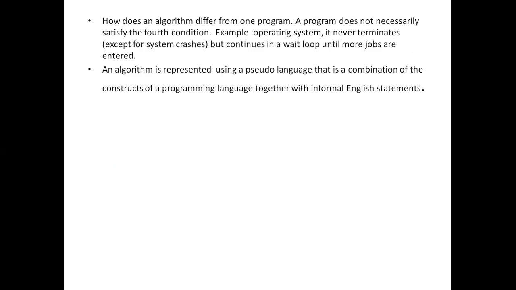Now, I said that to write a program, you should write an algorithm for it. So there is a relationship between an algorithm and a program. Then how does an algorithm differ from a program? A program is written using a computer language with the rules and regulations of that particular computer language.